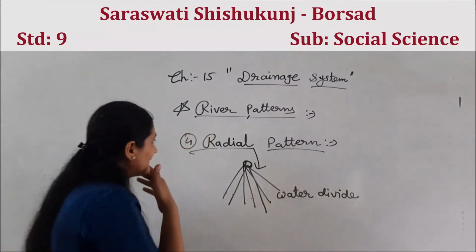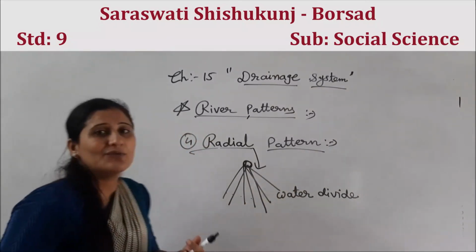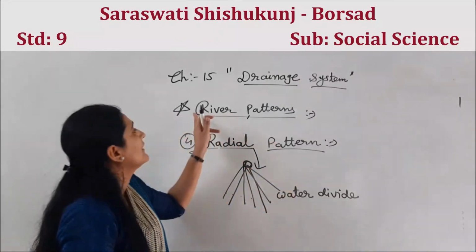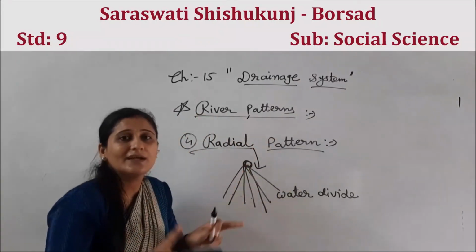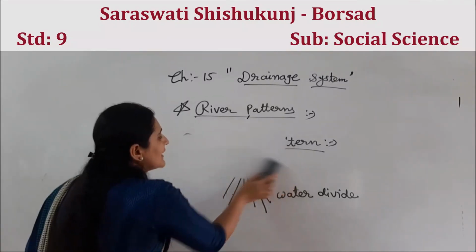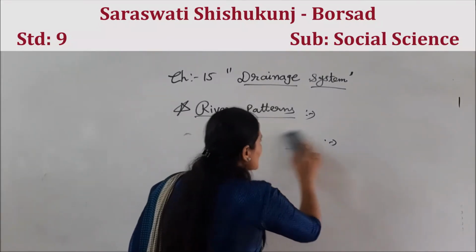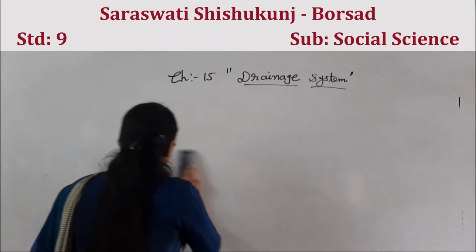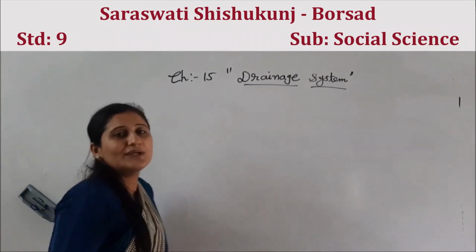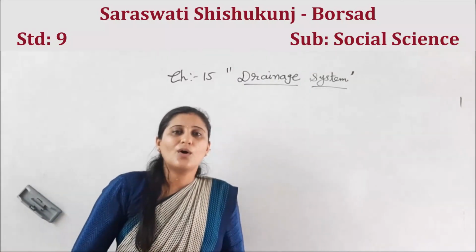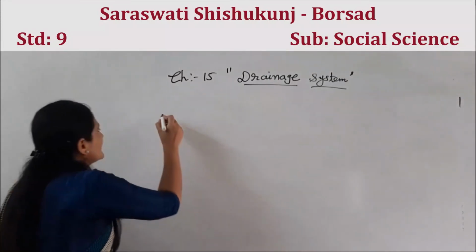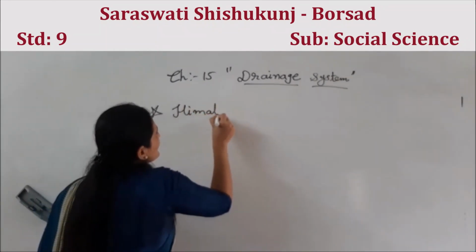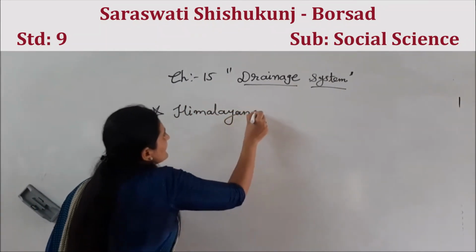Now, after this, have you understood stages of river? Have you understood river patterns? Now I am going to start the main topic of this chapter, that is Himalayan rivers.